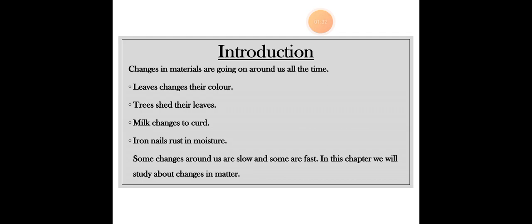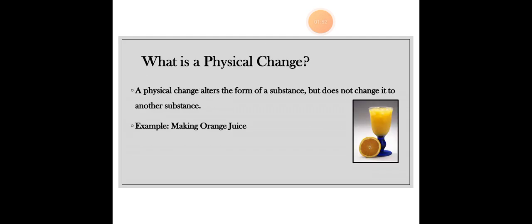Iron nails rust in moisture. You should also know this, that when iron nails are present, they definitely rust in moisture. So some changes around us are slow and some are fast. In this chapter we'll study changes in matter. Now I'm going to make you study what the changes in matter are. This is what our topic is going to be.